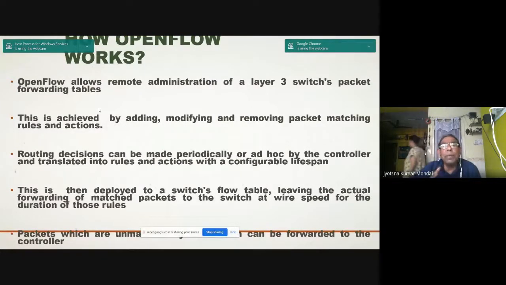And this is then deployed to a switch flow table, leaving the actual forwarding of matched packets to the switch at wire speed for the duration of the rule. And packets are forwarded based on the rules given at that moment from the controller to the devices.